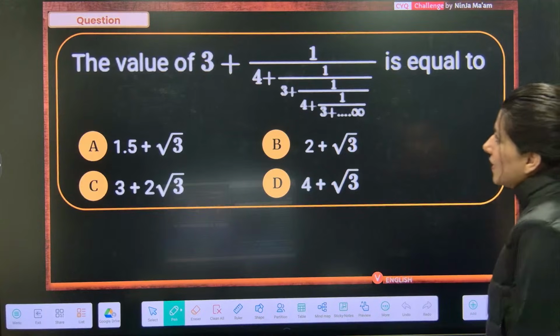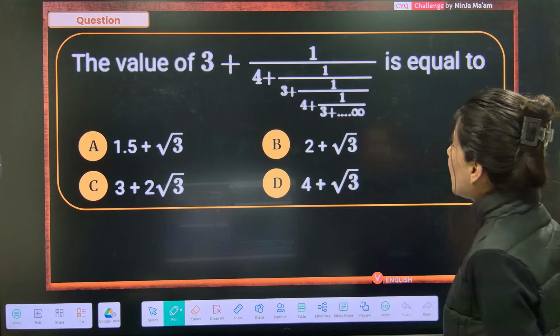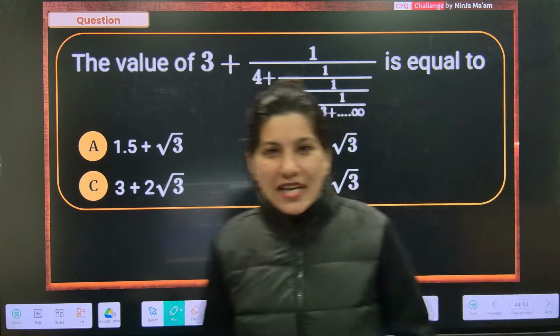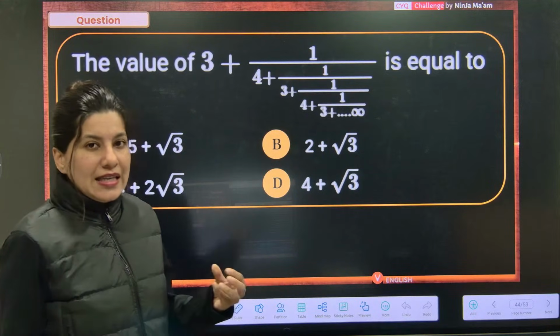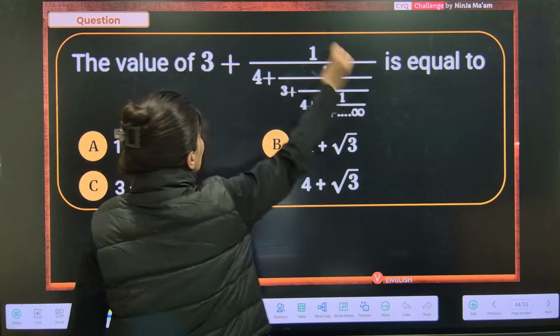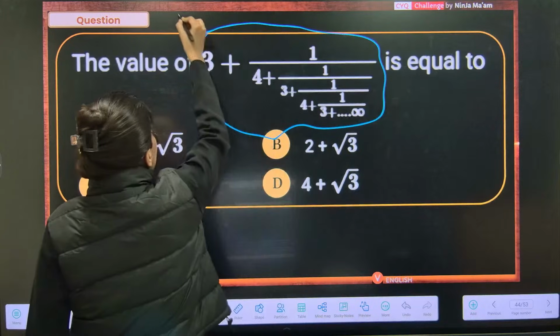Now, the value of 3 plus 1 by 4 plus 1 upon 3 plus all the way up to infinity is what? Now in such questions when repeatability is there, can you see that things are getting repeated? All you have to do is take this whole expression as x.